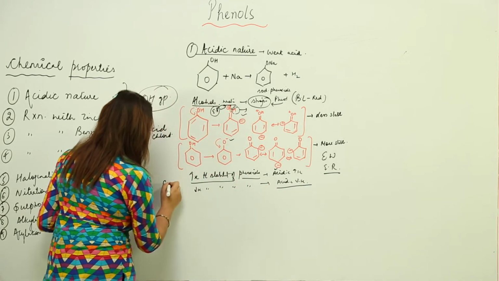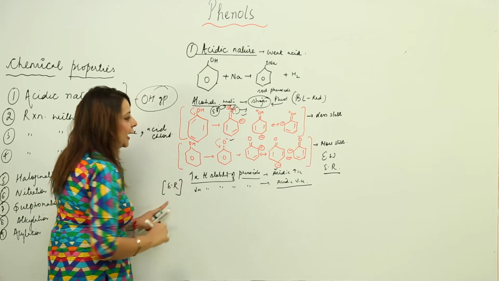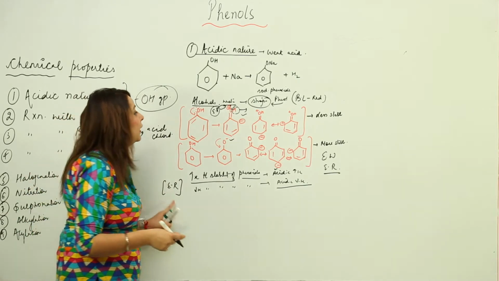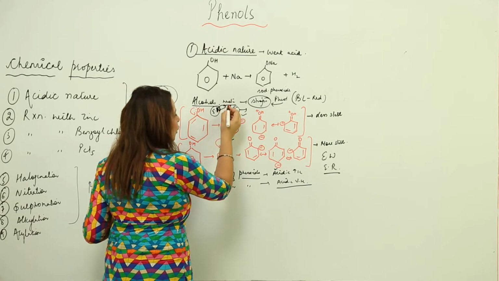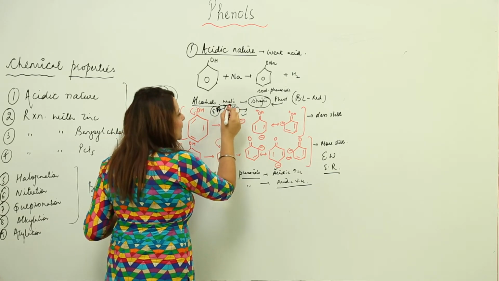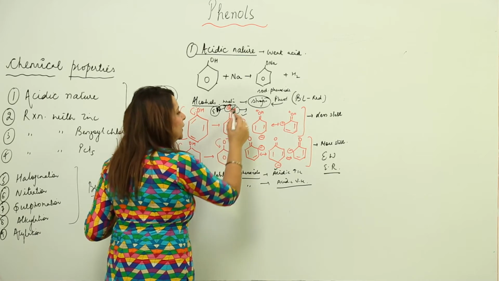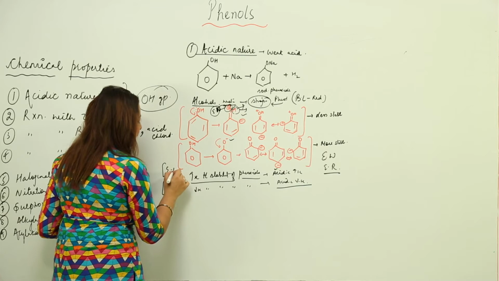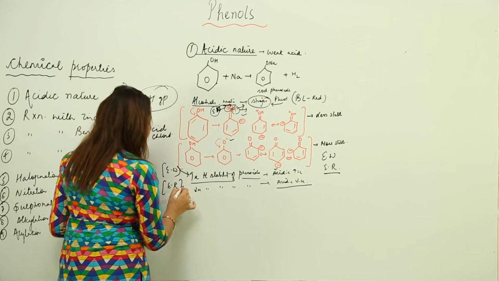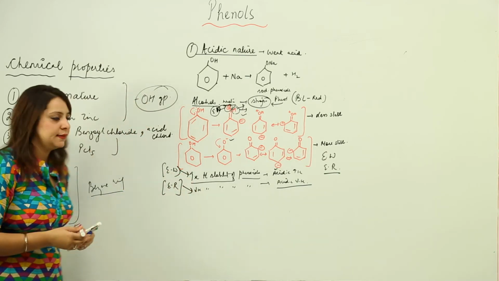So it will decrease when the benzene ring has an electron releasing group there. But if I have an electron withdrawing group, it will further withdraw electrons, it will intensify this charge, and it will attract more electrons toward itself, and the release of proton will be easier. So that means electron withdrawing increases the stability, electron releasing decreases the stability.